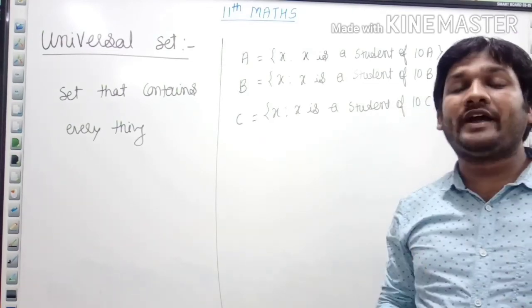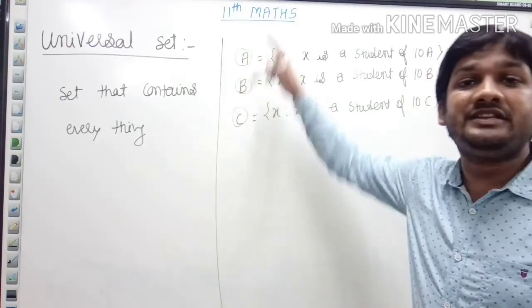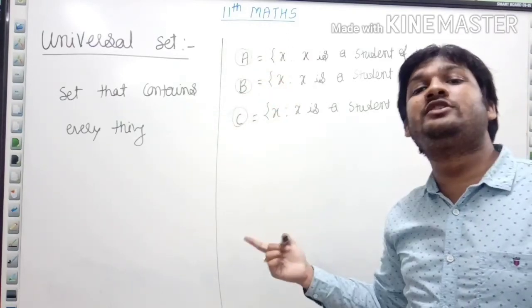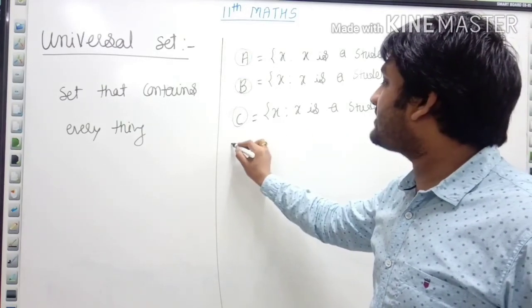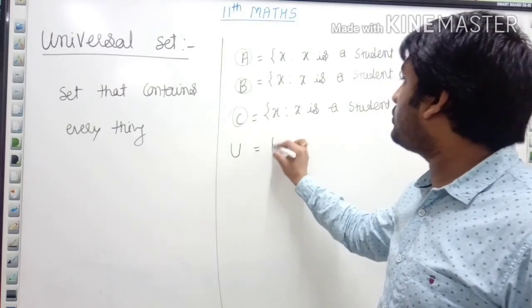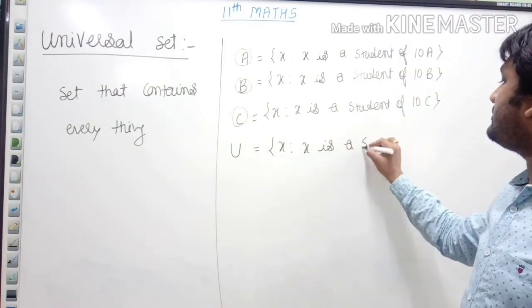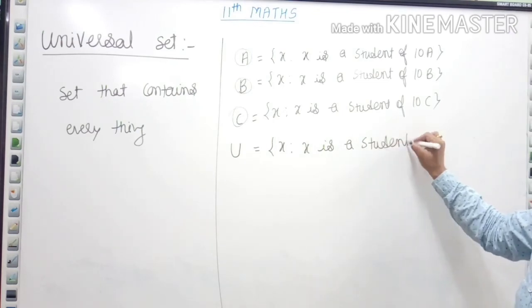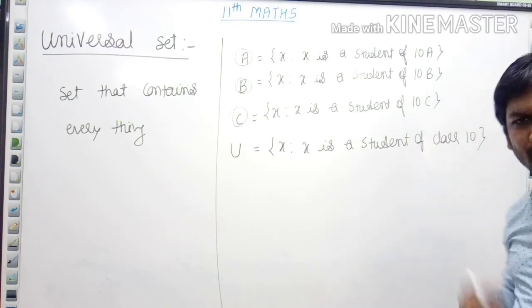Now I want to write universal set of all the 3 sets, means these 3 sets should be subsets of the universal set. So I can write it as universal set, that is denoted by generally U, is equal to {x : x is a student of class 10}. Are you getting or not?